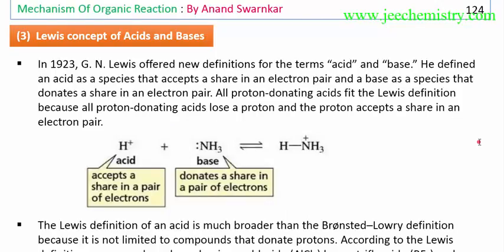Now the Lewis concept of acid and base. What is the Lewis concept? An acid will accept an electron pair and a base will donate an electron pair. A substance donating its lone pair acts as a base; an acid accepts the lone pair. Lewis offered a new definition: an acid is a species that accepts a shared electron pair, and a base is a species that donates a shared electron pair.